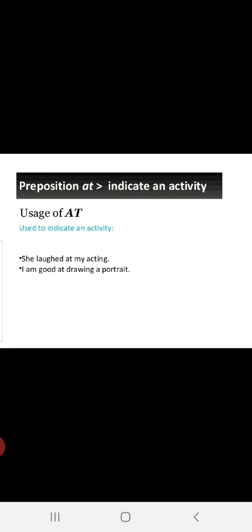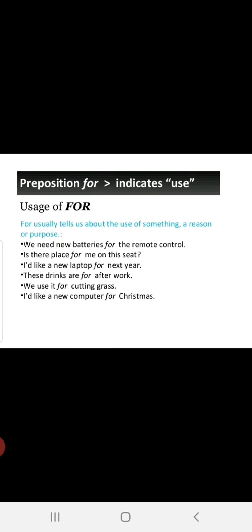Now again, at indicates an activity. See, she laughed at my acting. Your acting is specific there. I am good at drawing a portrait. Again, your activity is specific.